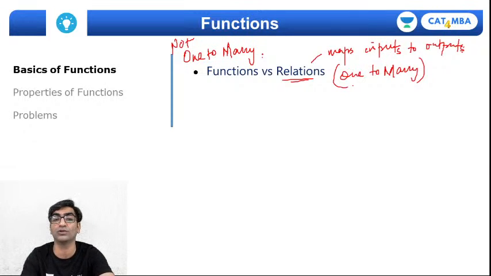Remember, relations can also be mathematical or non-mathematical. You could, for example, have straight lines as being part of a relationship, like I could say A is related to B if A and B are parallel to each other, right? So this is a relationship that maps straight lines. But a function is usually something that is mathematical in nature and it will relate inputs with outputs in a one-to-one manner.